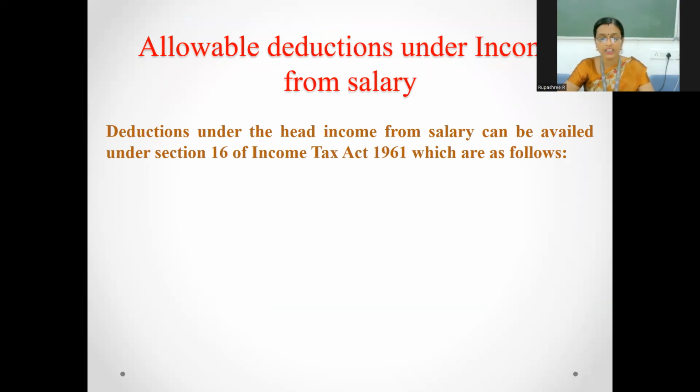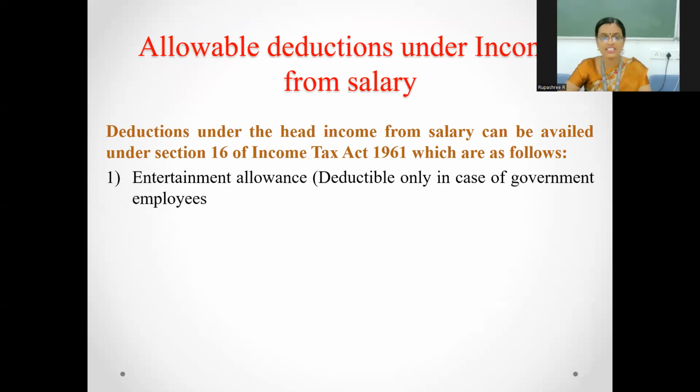As I told you earlier, the deductions under income from salary can be claimed under section 16 of the Income Tax Act 1961. The first deduction under section 16 subsection 1 is entertainment allowance. The point to be noted is that it is deductible only if you are a government employee. If you are a non-government employee, no deduction will be provided and the entire entertainment allowance will be taxable. The second deduction under section 16 is professional tax, fixed at rupees 200 per month. So 200 into 12 months in a year gives you 2,400 rupees.